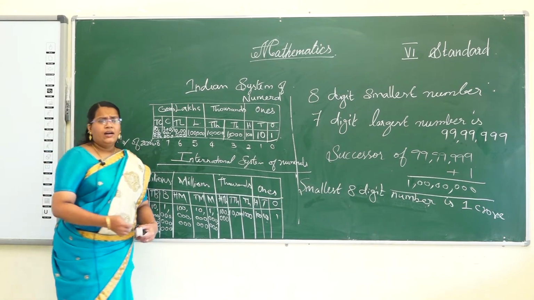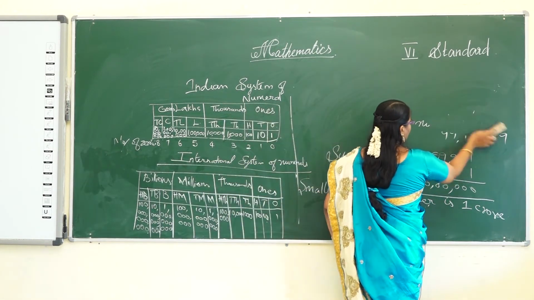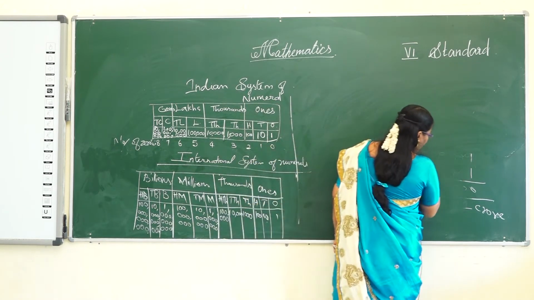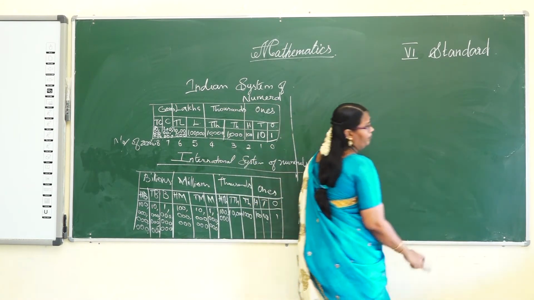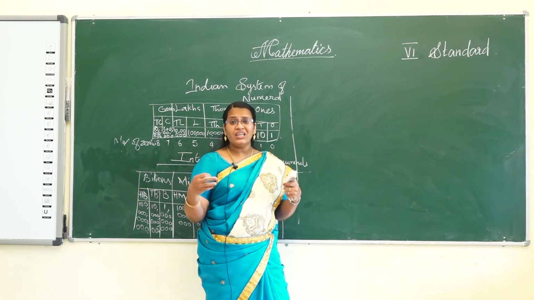And the next concept we learn is comparison of 2 numbers, and how to make the largest number and smallest number from the given digits.